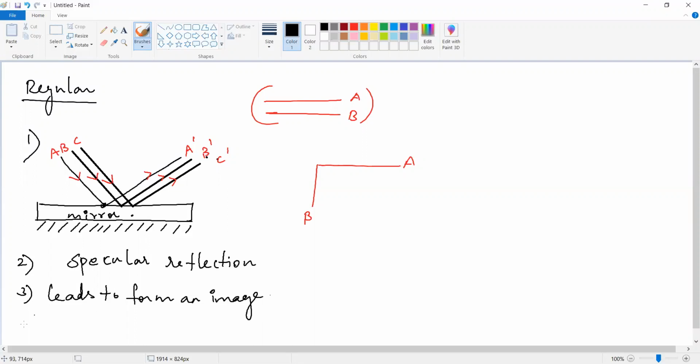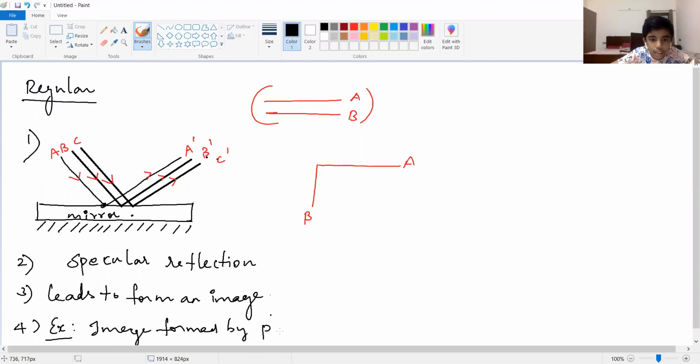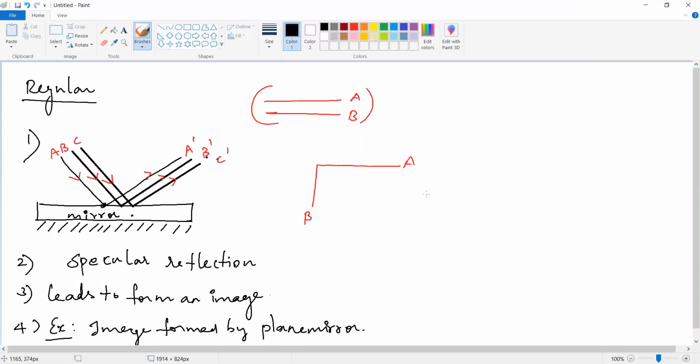So for example, the example is the image formed by a plane mirror. What is the image formed by a plane mirror? Your face also you can see now. Daily you can see your face by using the plane mirror. So that is the best example for regular reflection.